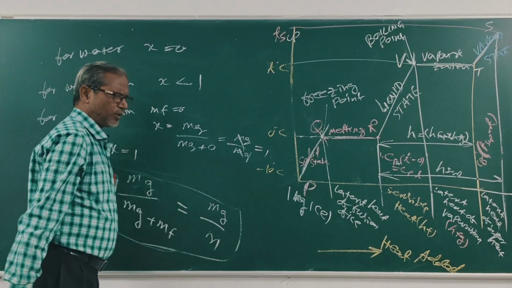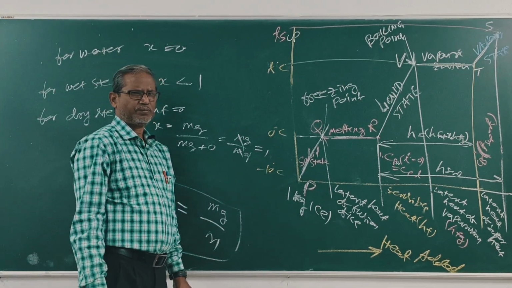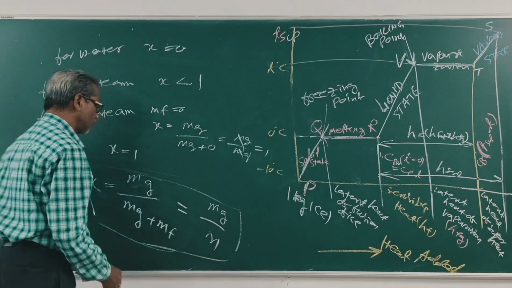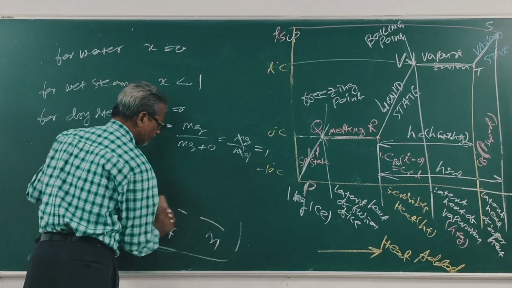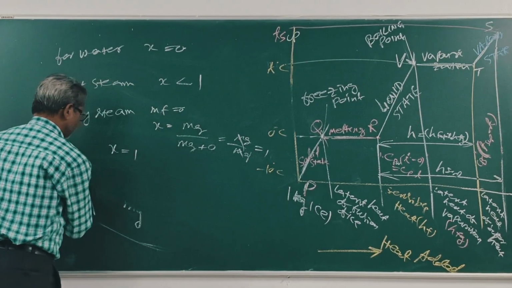For superheated steam, x is 100%, 1 or more than 1.